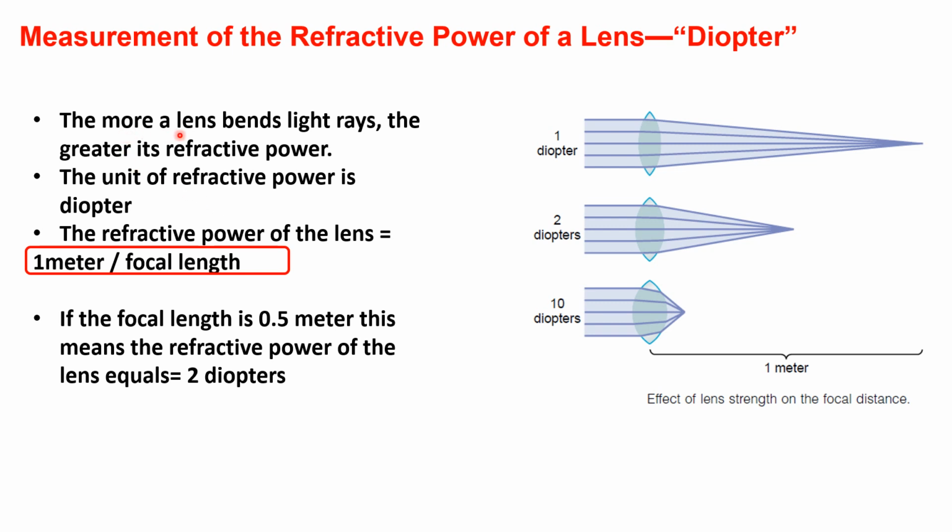The more a lens bends light rays, the more bending of the light rays the lens produces, the greater its refractive power.